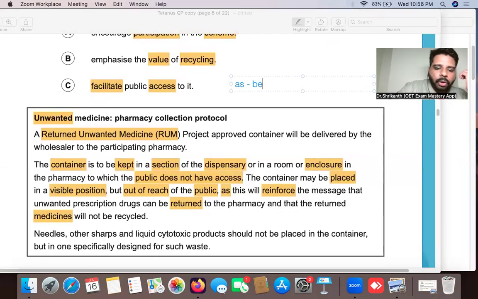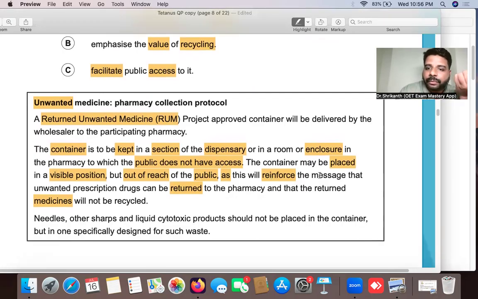As means because. Okay. So if I'm asking you, why were you late yesterday? So you'll say, because I had fever. Okay. As I was stuck in traffic. Okay. So these type of words, since, as, because, will particularly point to why. Okay. So this is a purpose type question. So when you see over here, what are they telling over here? Here the reason is, what is the reason? As this will reinforce the message that unwanted prescription drugs can be returned to the pharmacy.